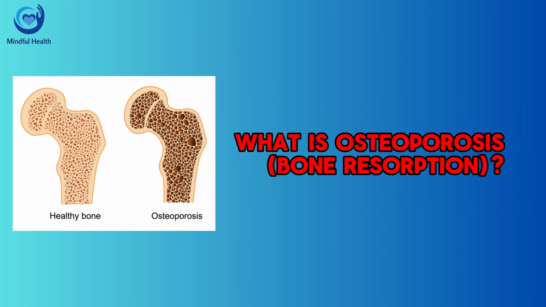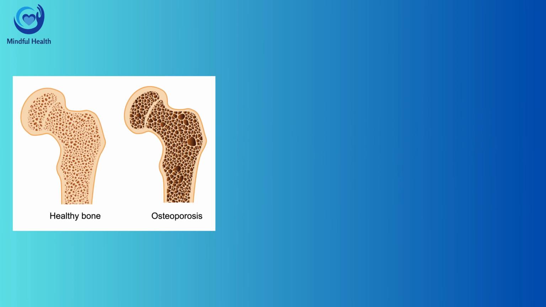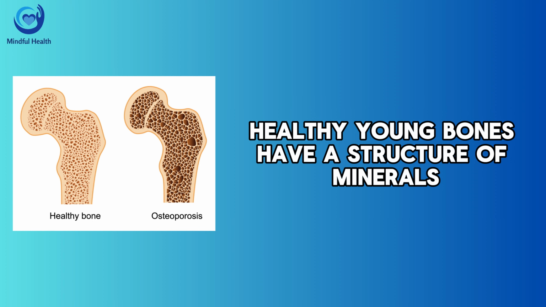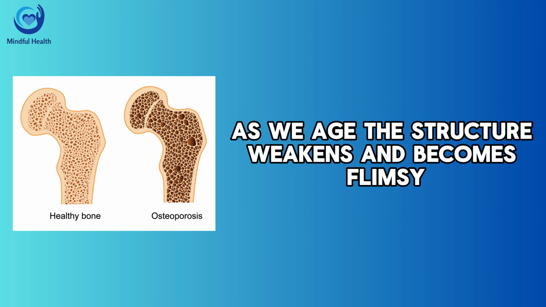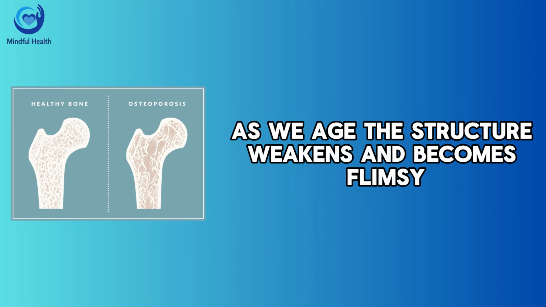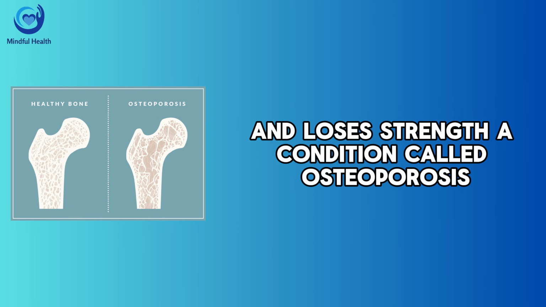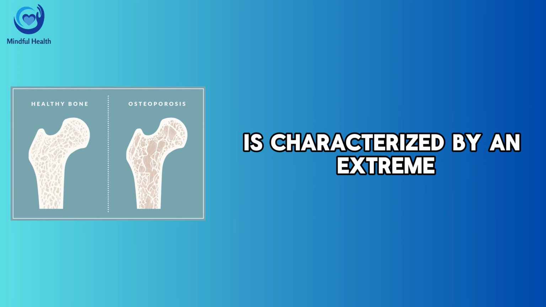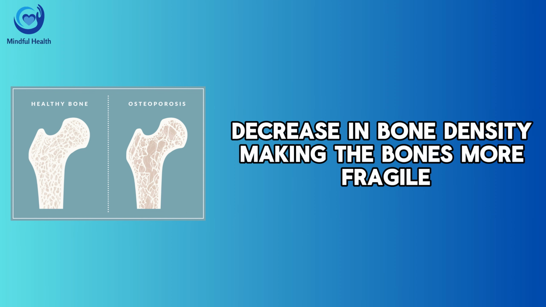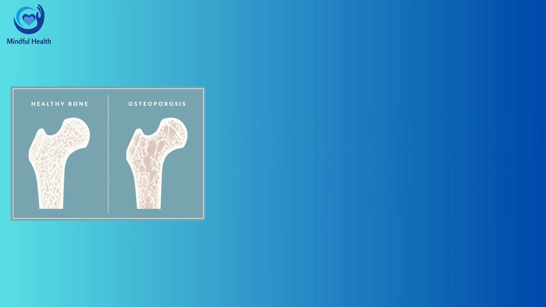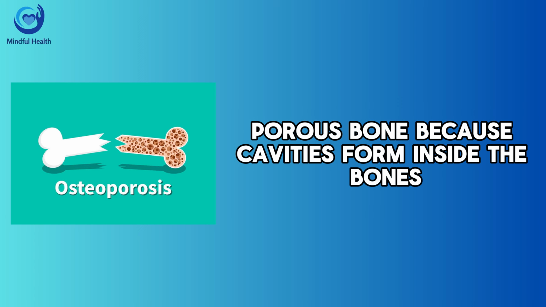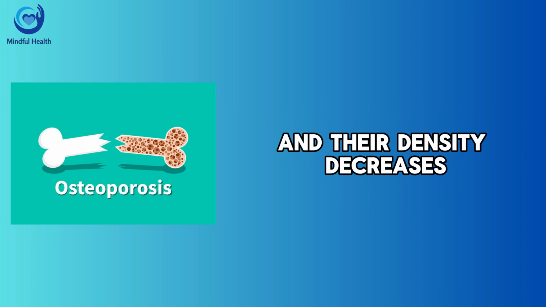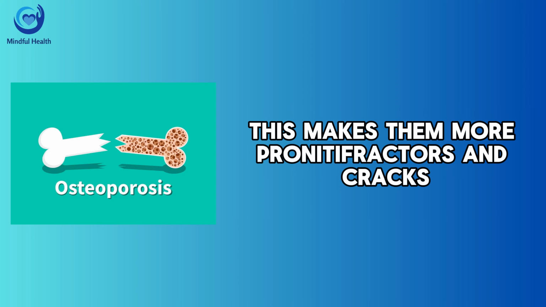What is osteoporosis? Bone resorption. Healthy, young bones have a structure of minerals, mostly calcium salts, bound to strong collagen fibers. As we age, this structure weakens and becomes flimsy and loses strength. A condition called osteoporosis is characterized by an extreme decrease in bone density, making the bones more fragile. Osteoporosis literally means spongy, porous bone, because cavities form inside the bones, and their density decreases. This makes them more prone to fractures and cracks.